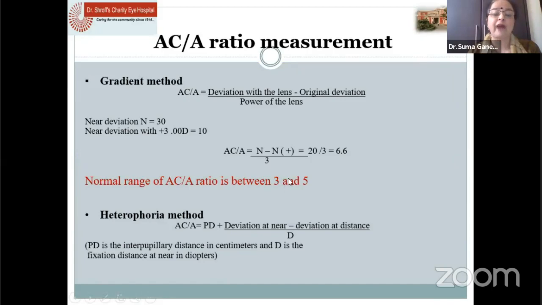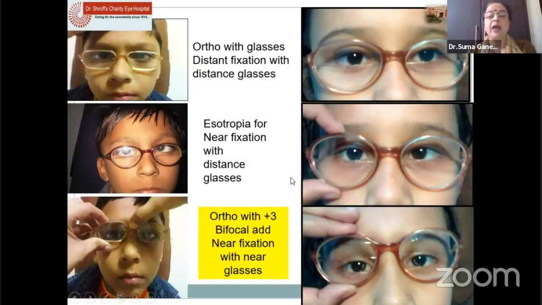So if it is more than 5, we know it is a high AC ratio. And in those cases, you can see that the child is ortho for distance with glasses, and for near the child is eso. Then you can correct it with the bifocal add and you get the squint corrected with the glasses.